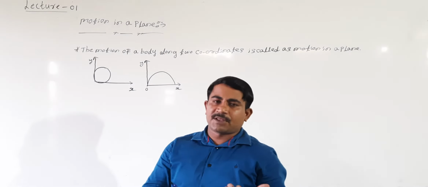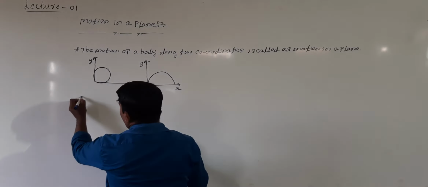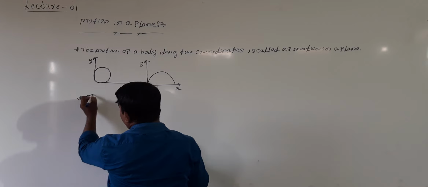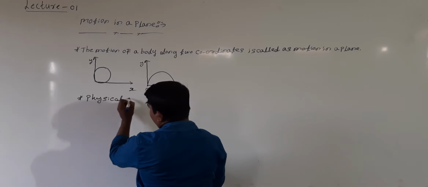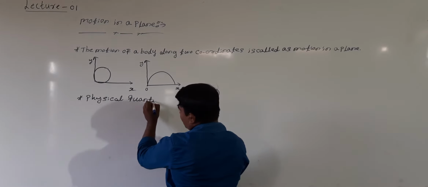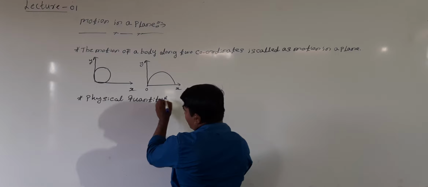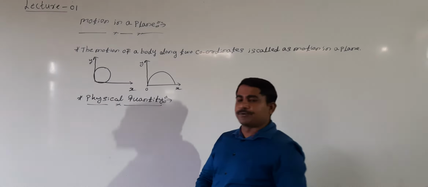Right? After this, let us take one more physical term. That is physical quantity. Already we have learned in the bridge course.